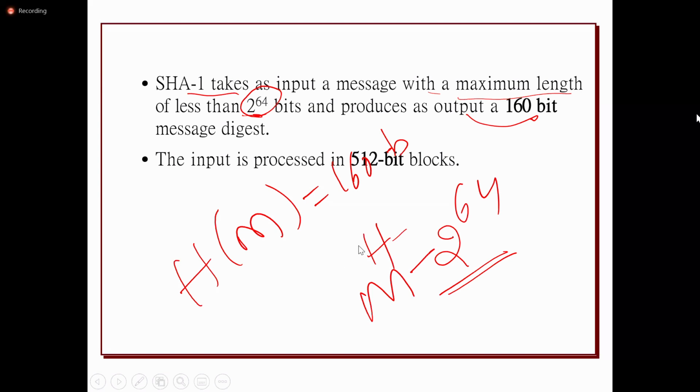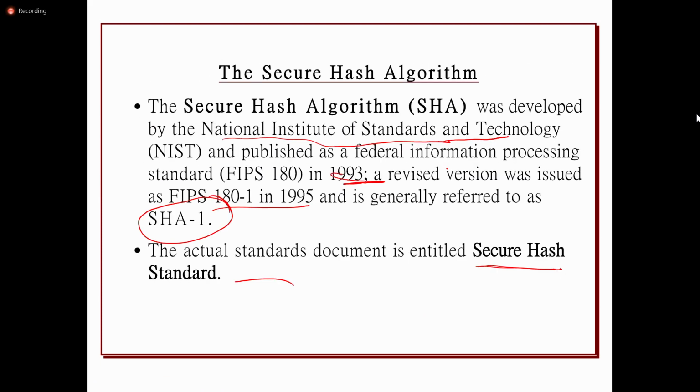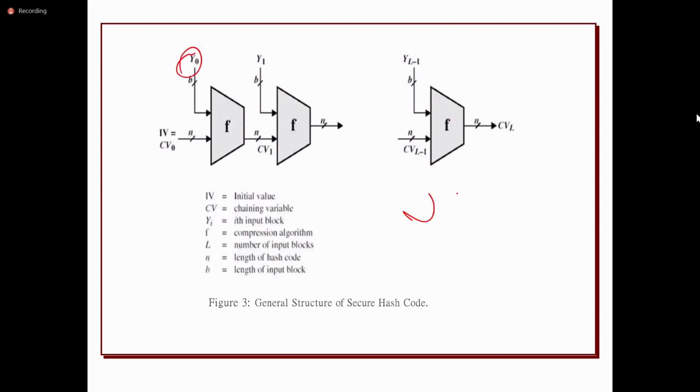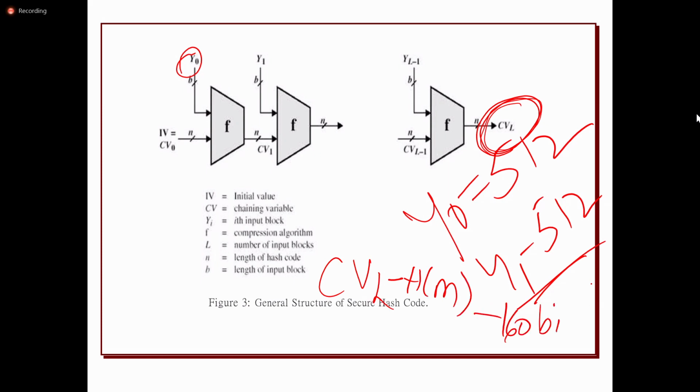The input is processed in 512-bit blocks, so every block will have 512 bits. Here the size of Y0 is 512 bits, and Y1 is also 512 bits. Every block has the same size, 512 bits. Finally, the output CV_L, the chaining variable, is the hash code. That hash code size is 160 bits for the SHA-1 algorithm.